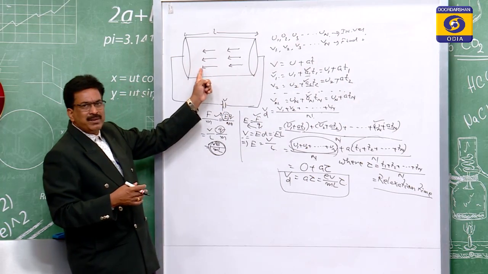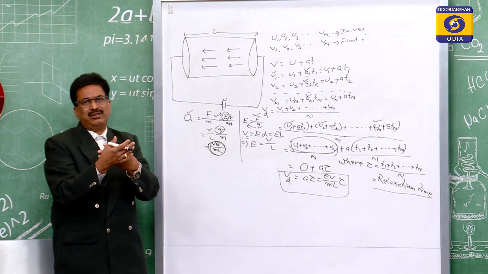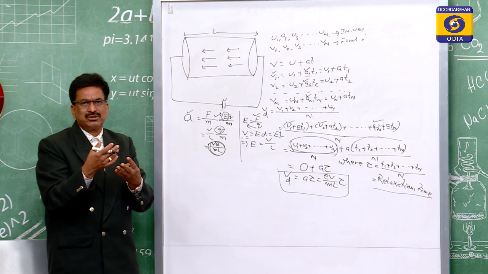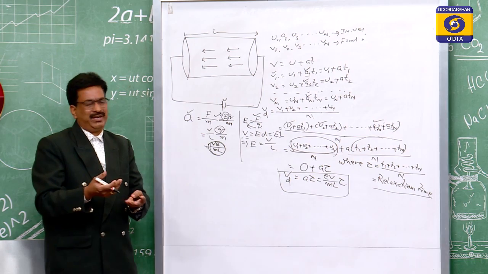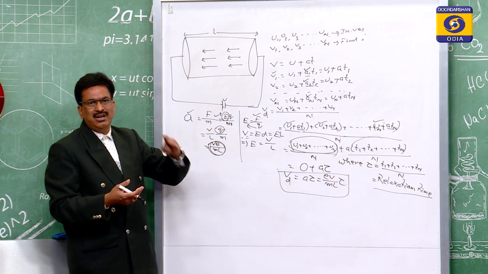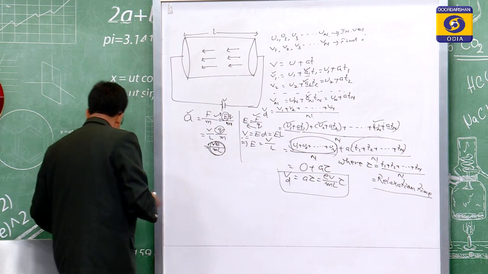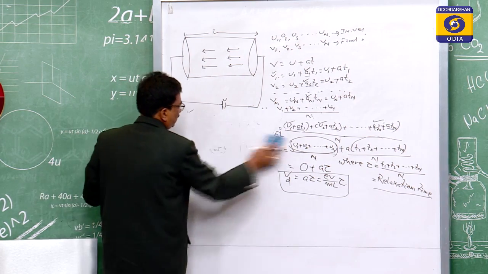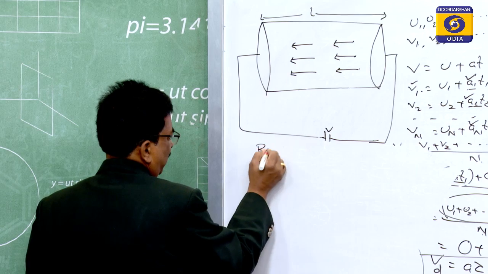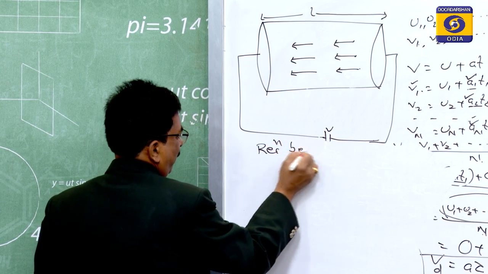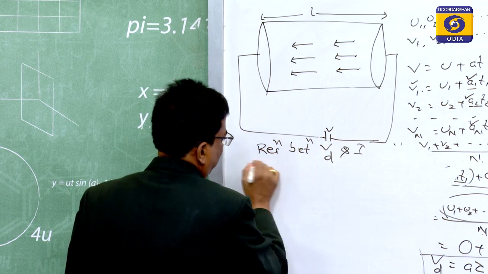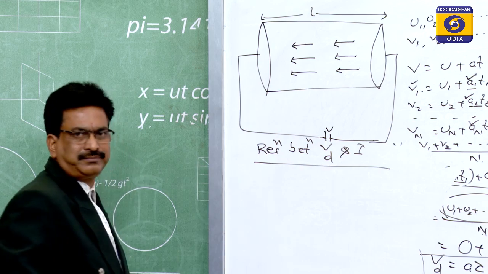So, due to this drift velocity, when the electrons are in motion, as we discussed, the rate of flow of the electrons' motion will constitute the current. Therefore, this drift velocity has its relation with the current. So, next we will discuss the relation between drift velocity vd and the current.